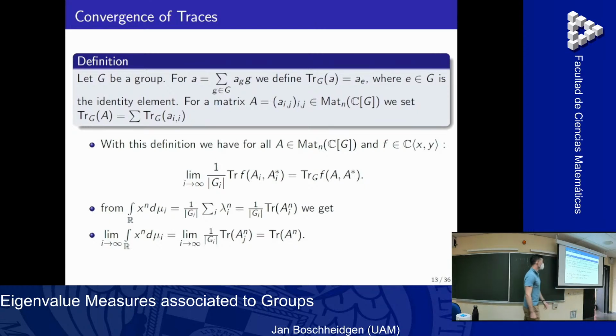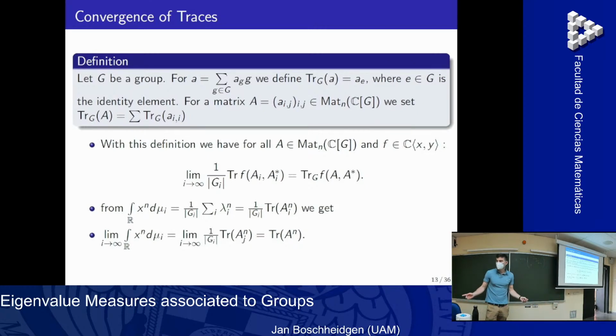And now we basically have a limit measure. We were talking about the limit measure on the real line, and I convinced you that by the Weierstrass approximation theorem, we just need to focus on what happens for polynomials, for powers of x. And I know what happens for powers of x. So this limit measure is just defined by our original matrix A.